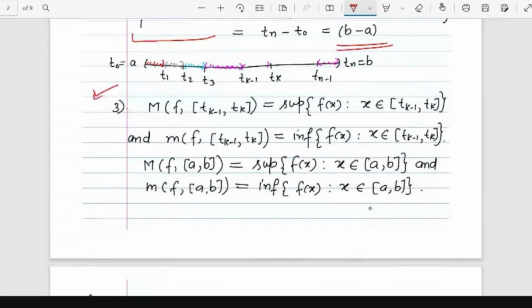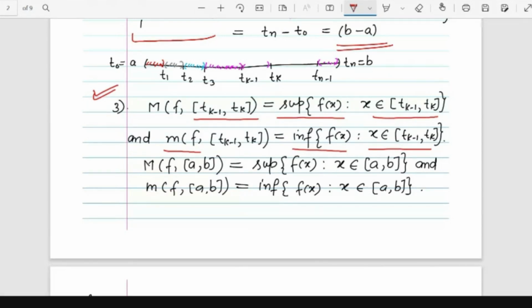Now we define capital M of the function f on the subinterval [tk-1, tk]. That is nothing but the supremum of the function on this particular subinterval [tk-1, tk]. Similarly, we define small m as the infimum of the function on this subinterval [tk-1, tk].